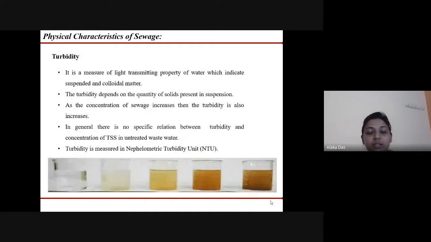Next physical characteristic is turbidity. It is the measure of the light transmitting property of water, which indicates the suspended and colloidal matter. Turbidity depends on the quantity of solids present in the sewage in suspension. So if the concentration of the sewage increases, then the turbidity also increases. In general, there is no specific relationship between the turbidity and the concentration of total suspended solids in untreated wastewater. Turbidity is measured in the nephelometric turbidity unit.